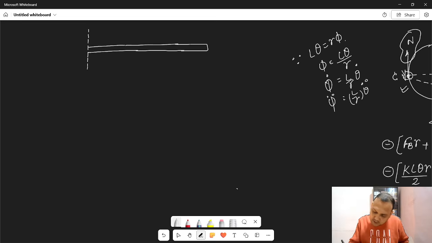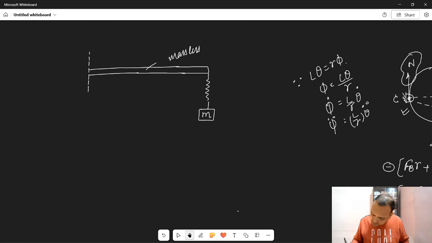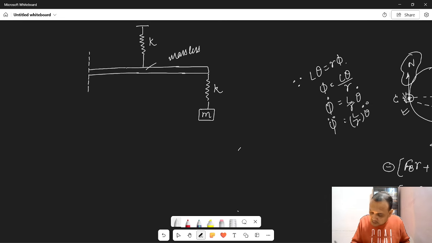Massless rod. This rod is massless. Here you have a spring. Here you have a point mass m. You have another spring here. इसको भी k ले लीजिए, इसको भी k ले लीजिए. This total length is L. This length is L by 2.